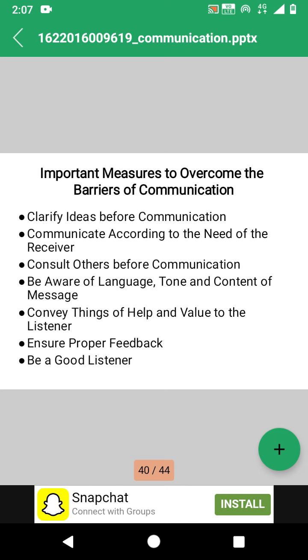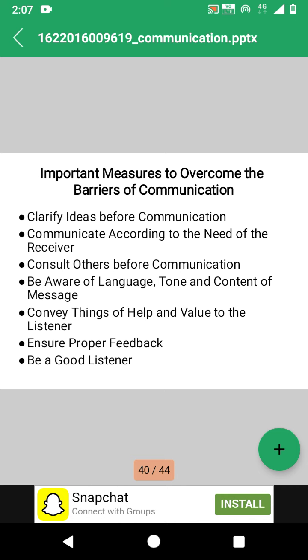Next one is communication according to the need of the receiver. As I said already in barriers to communication, communicate according to the need of the receiver. The sender should prepare the structure of the message not according to his own level or ability to understand the message, but he is supposed to frame the message according to the understanding level or environment of the receiver. Then it is going to be effective.